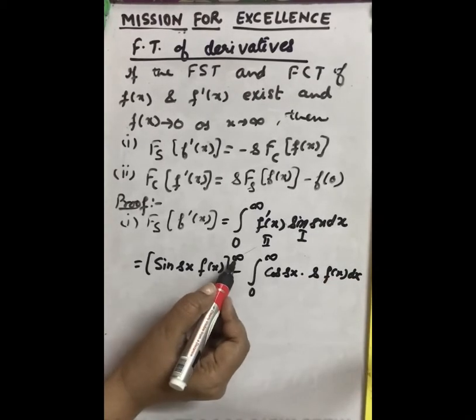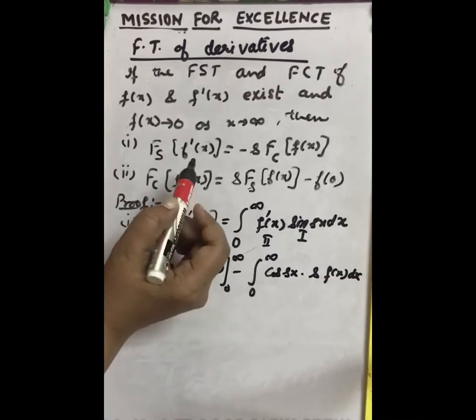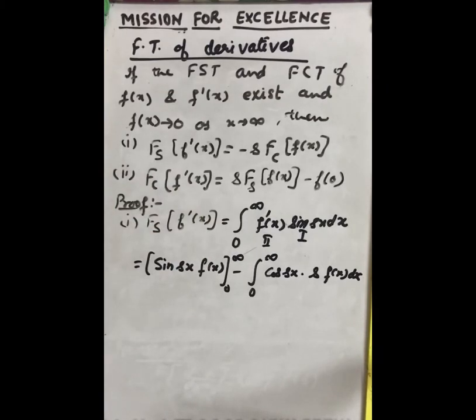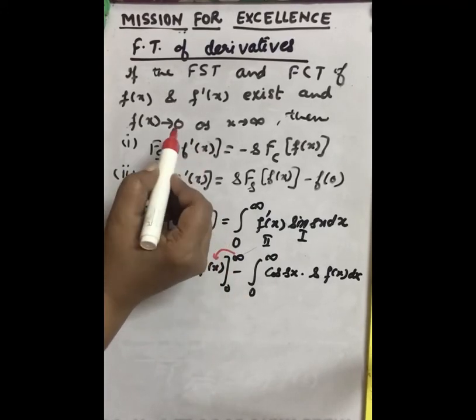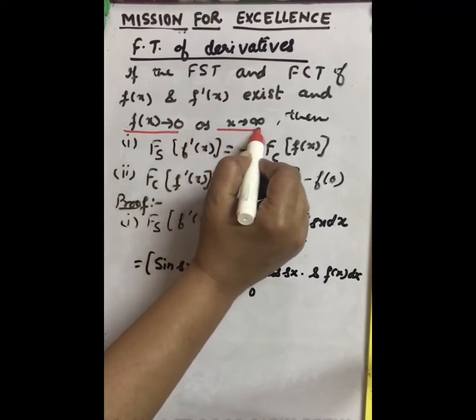Now when x tends to infinity, f(x) is 0, as we have taken here. So when we put the limit infinity here, we have taken that f(x) tends to 0 as x tends to infinity.